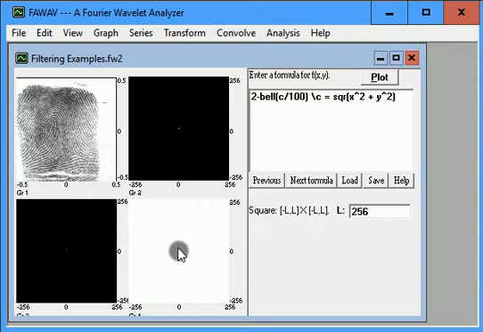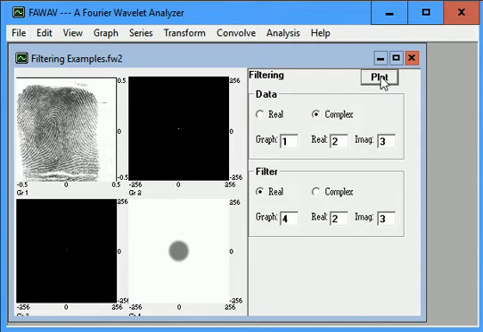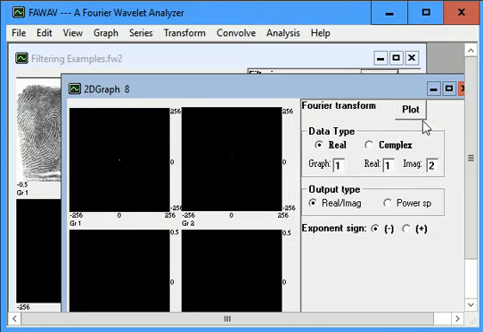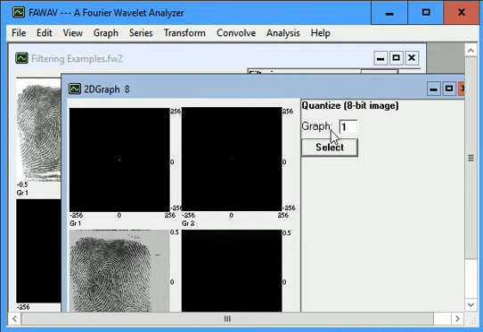And so the gray in here, the values are 1, and out here they're 2. Let's see what happens if we filter. It's all set. And now inverse Fourier transform there. And then we'll quantize graph number 3.